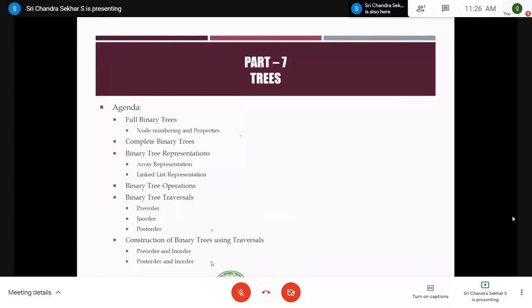Right, coming to full binary trees, it is just the definition part, and you should know the different types of binary trees. That's why we are giving the description of full binary trees, and this is important. Node numbering and properties. Maybe node numbering and properties may not be useful in full binary trees, but the node numbering is a very important concept in complete binary trees, and this is also one important topic. And binary tree operations, okay, not that much important, and this is very important. Highly, you can put any number of stars.